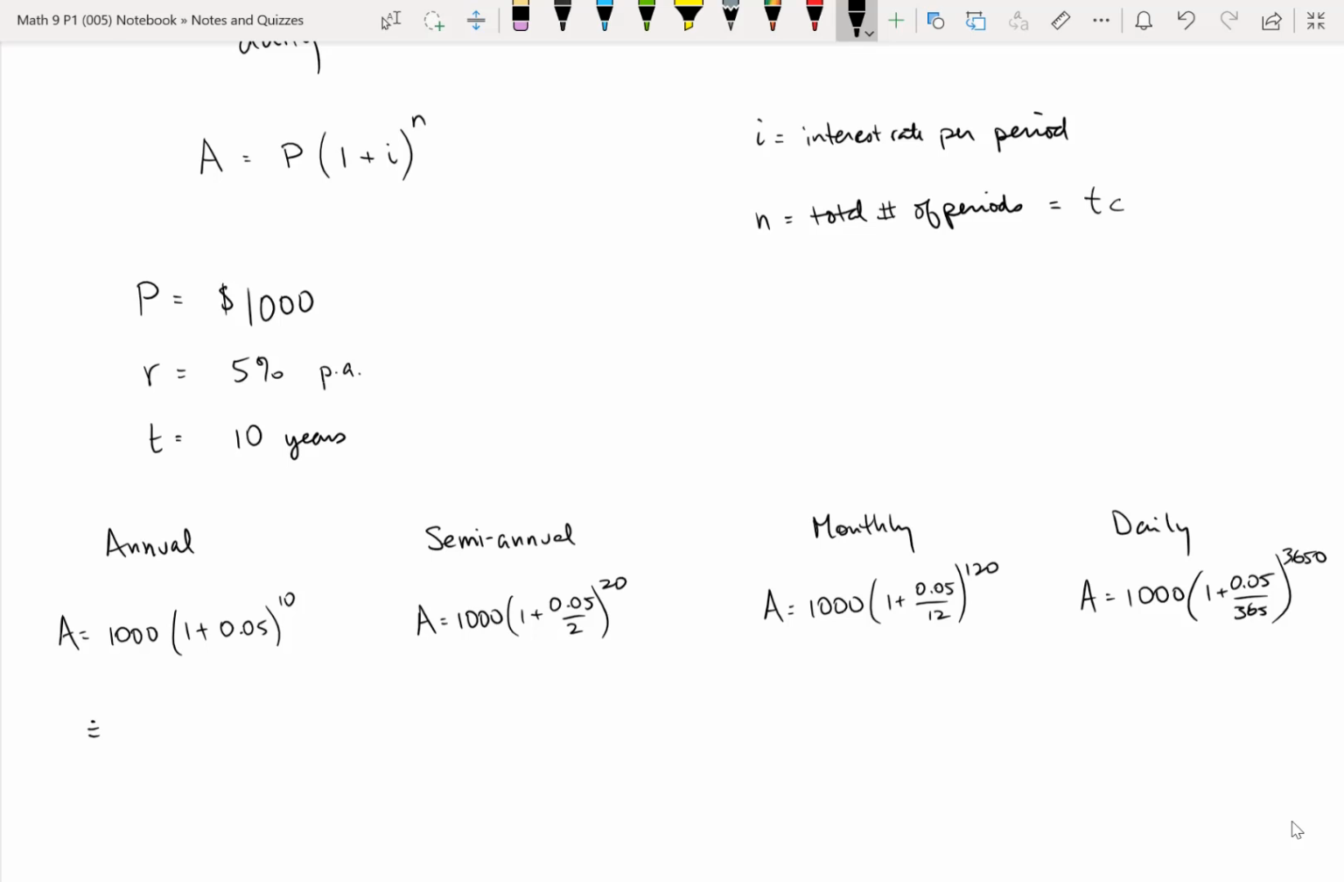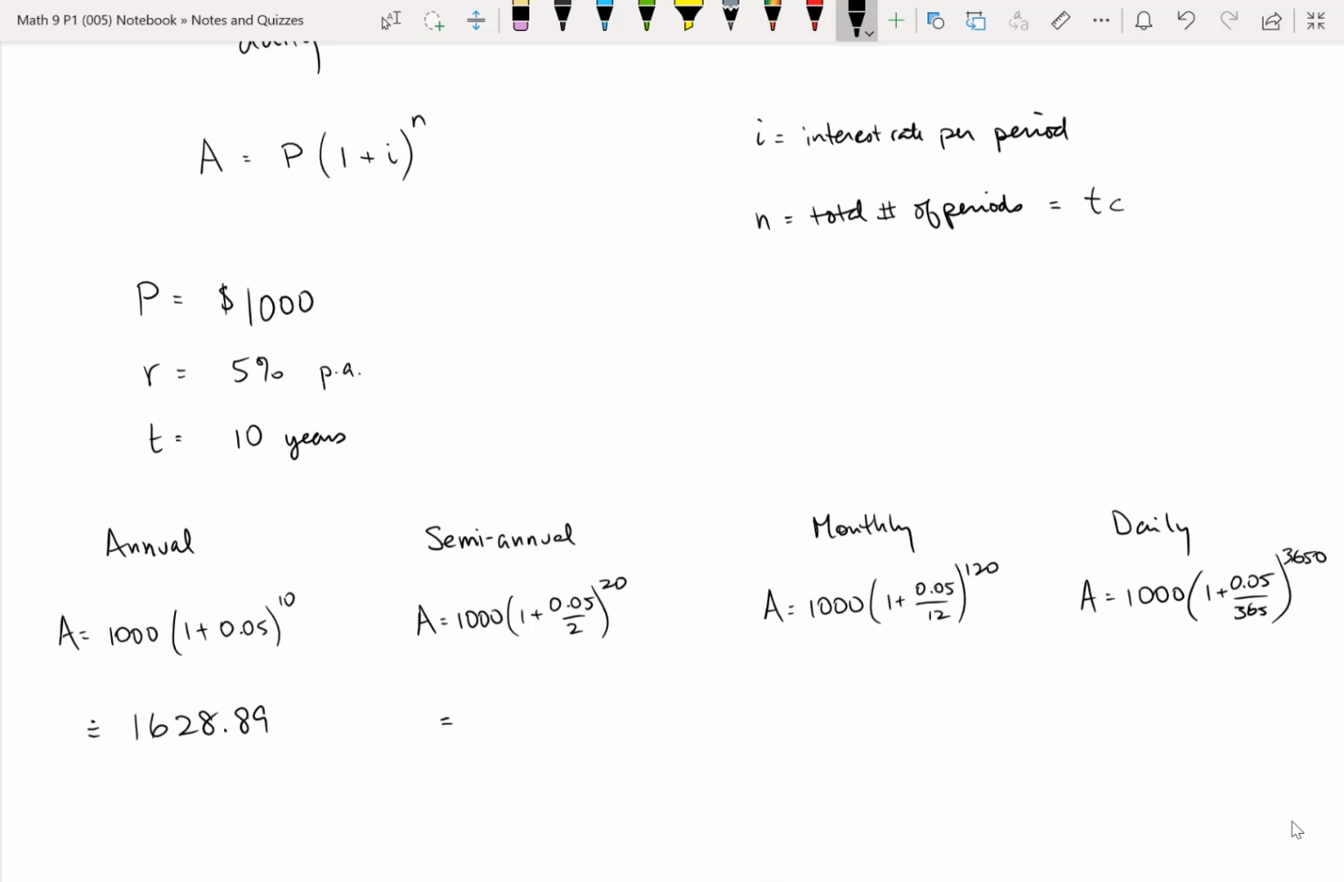The first one is $1,628.89. Now remember, if this were just simple interest, you'd be getting 5% of 1,000, that's $50 a year. Over the course of 10 years, that'd be $500. You'd end up with $1,500. So compounding annually is significantly better than simple interest. But let's see how much better these more frequent compounding periods are.